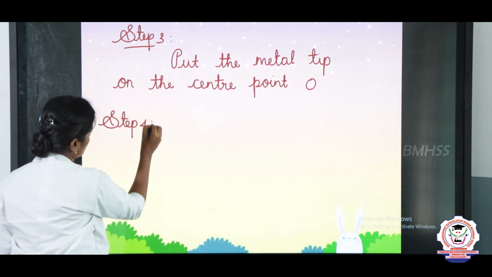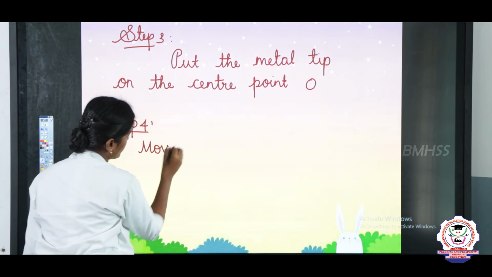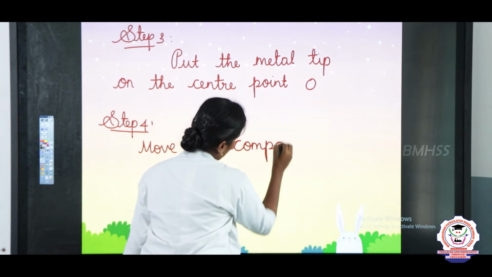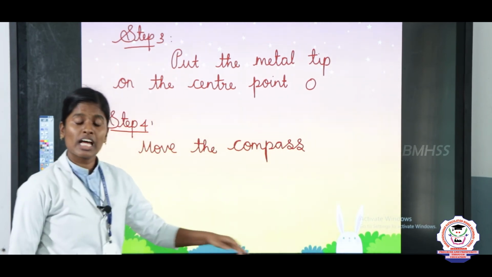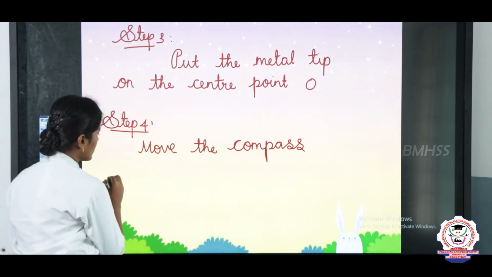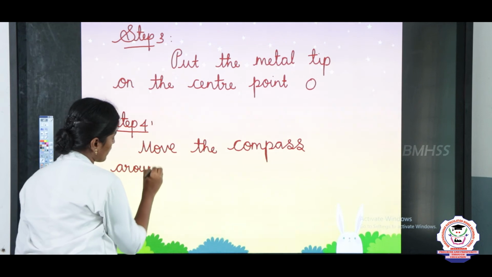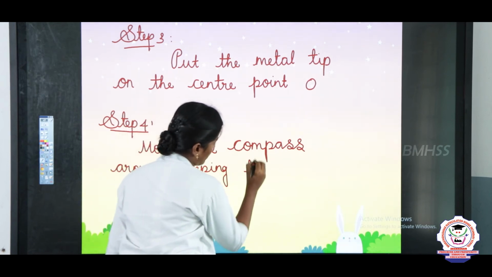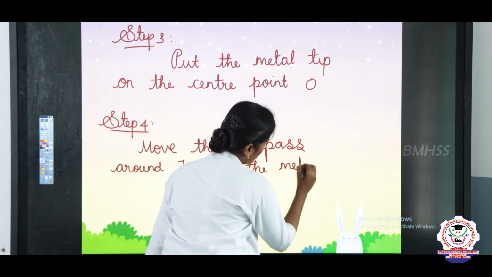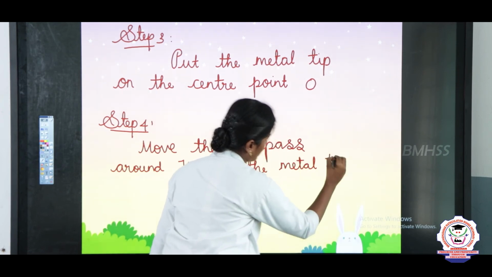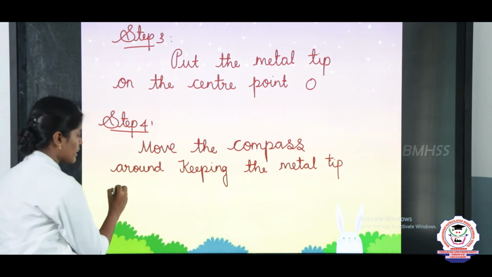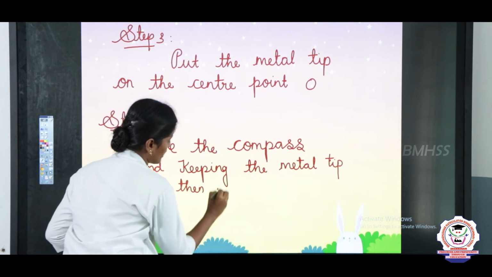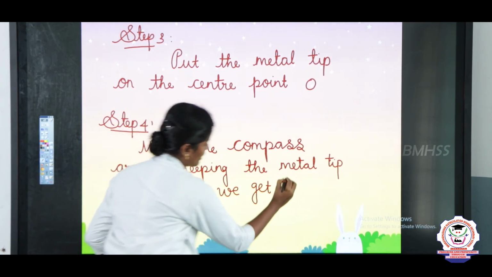Step 4. Move the compass around keeping the metal tip at the center, then finally we get the circle.